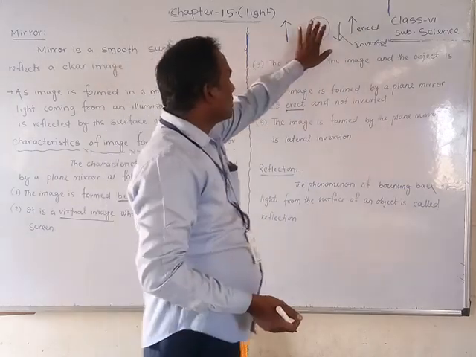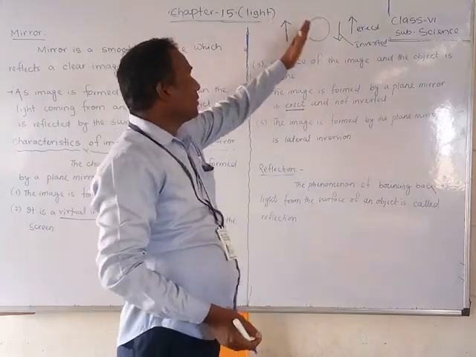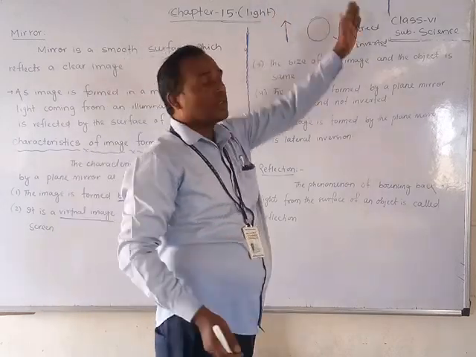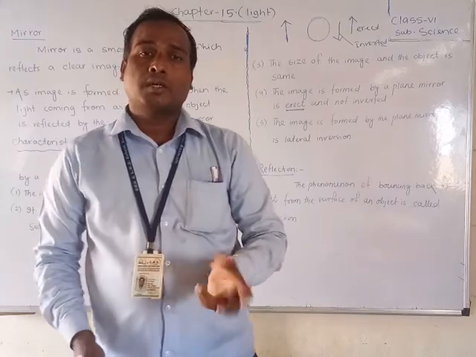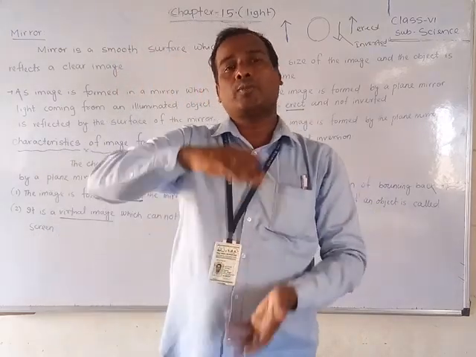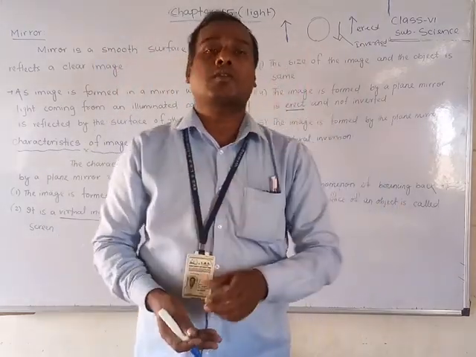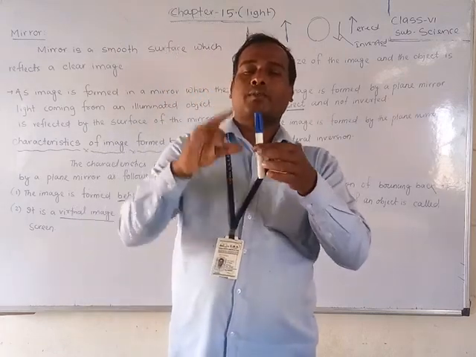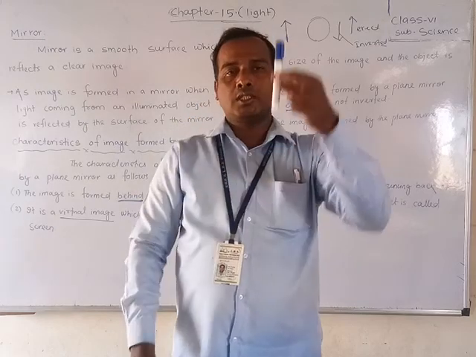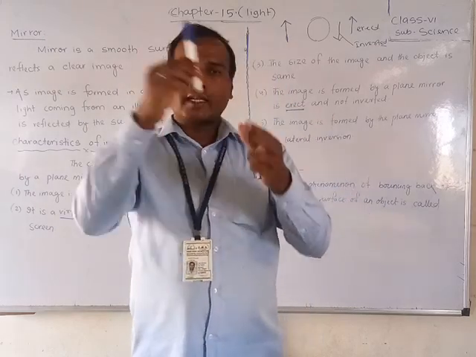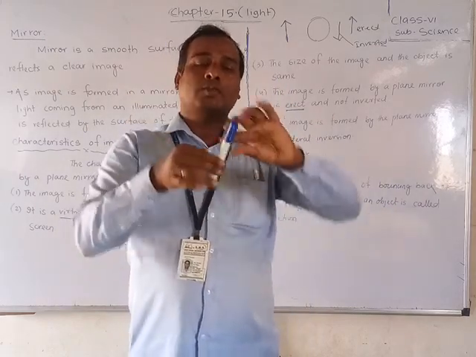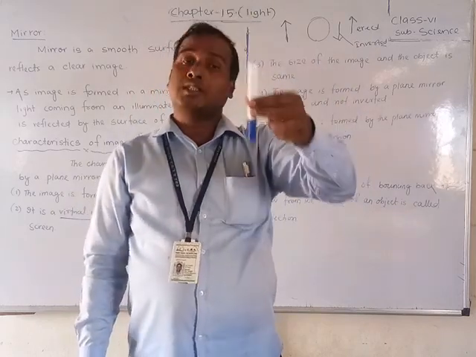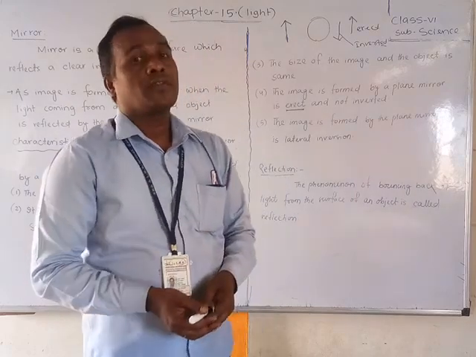If you keep the mirror in front of the object and the image forms like this, standing as usual, then that is called erect. But if it is reversed, meaning the legs are up and the head is down, that is called inverted. Suppose, students, I kept the blue color like this, the object is like this. If the image forms like this, that is called erect. If the image forms like this, that is called inverted. Whatever the object is, if it is changing like this, that is called inverted.